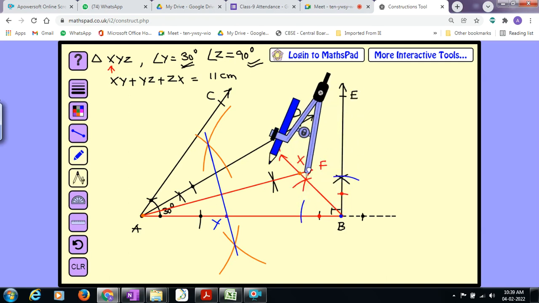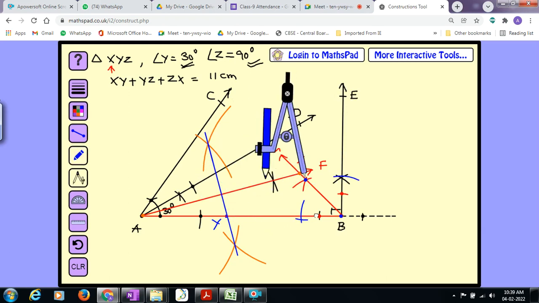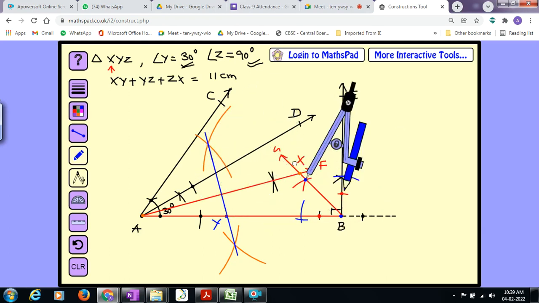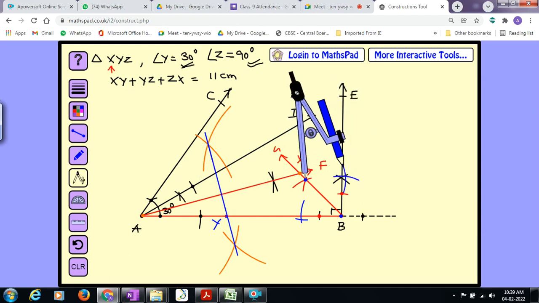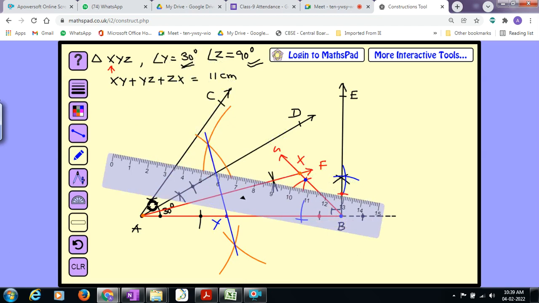Place the tip here and intersect the arcs, one arc here and another arc here.